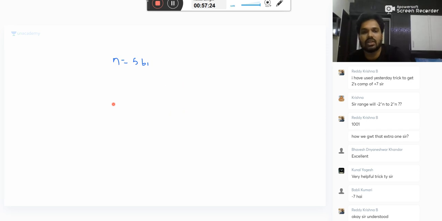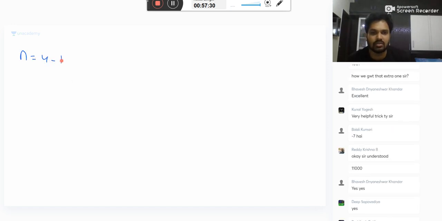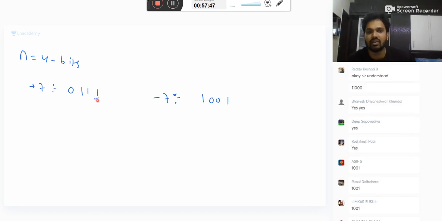So here, can I prove that sign extension method? Suppose here n equal to 4 bits. You take plus 7, 0 1 1 1. Minus 7 is, what is minus 7? 1's complement plus 1. I'm directly writing by using our yesterday's trick: up to the first 1 bit as it is, remaining complement. Very good, very good.